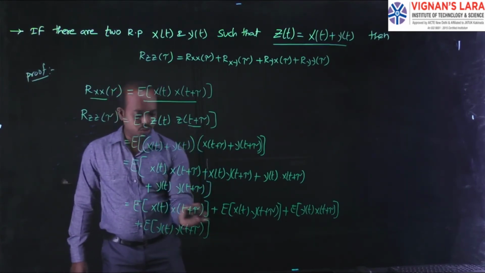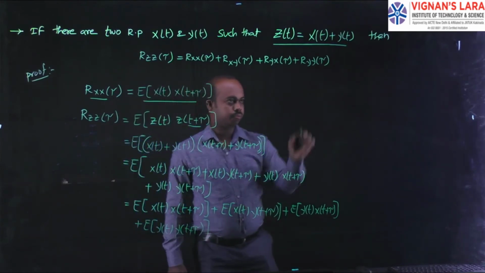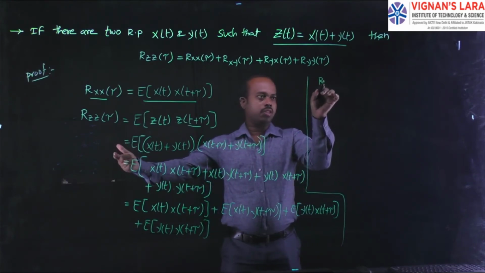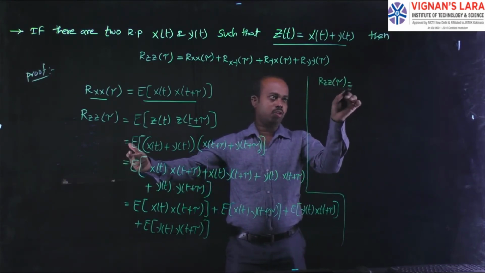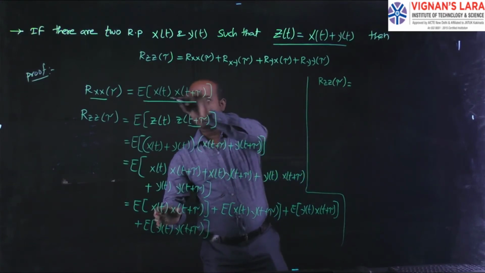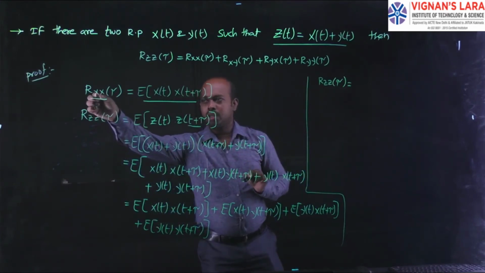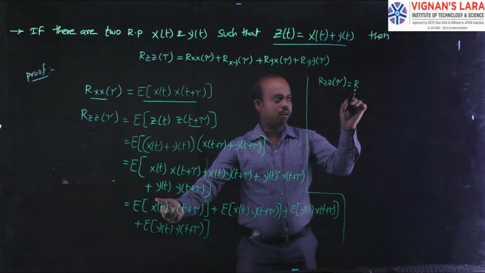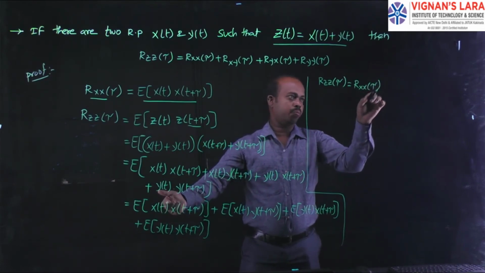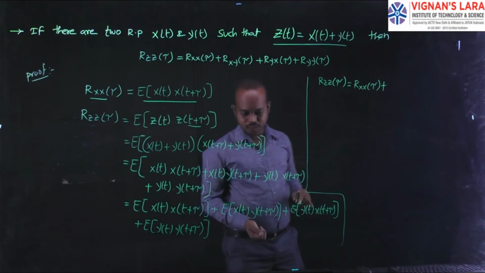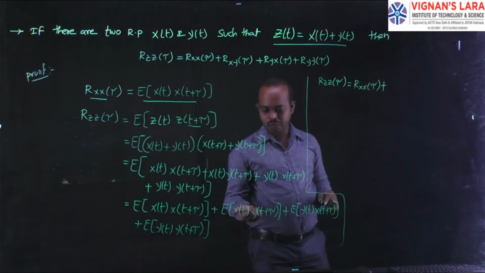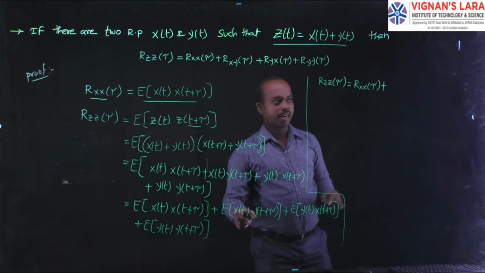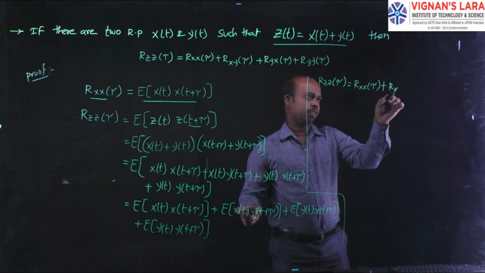That's why this function I am replacing with Rzz of tau is equal to, this function is similar to this one. That's why I am writing the basic definition of autocorrelation function, that is Rx of tau plus, in the next term, it is having x of t and y of t plus tau. It is the formula of a cross correlation. The cross correlation we are representing with Rxy.